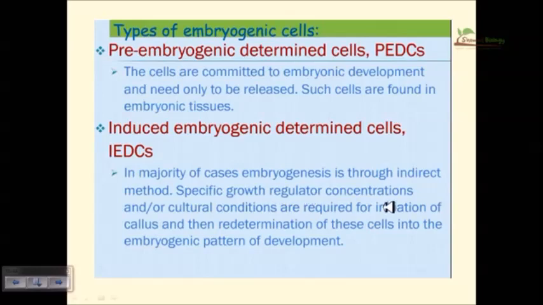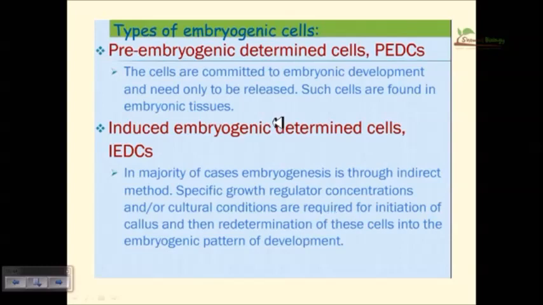Specific growth regulator concentrations or cultural conditions are maintained for the development of the callus, and we need to maintain the callus for some time to grow and divide to a particular extent, then take the callus and put it into the embryogenic medium and give all the necessary optimum physiological conditions like temperature, pH, light, and moisture, and then it will divide and produce the embryo.